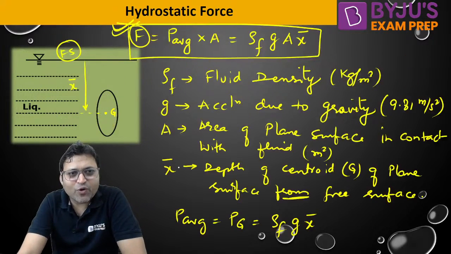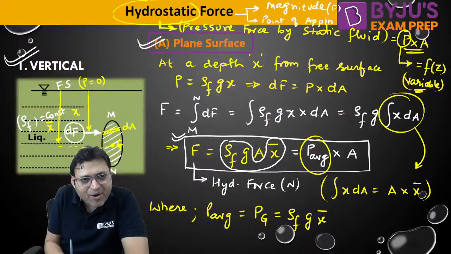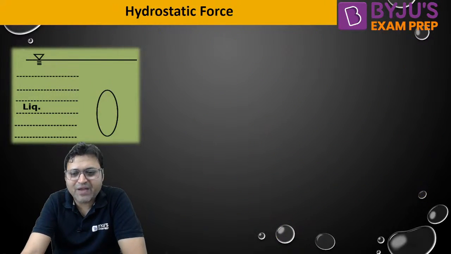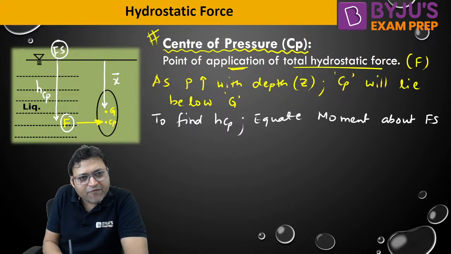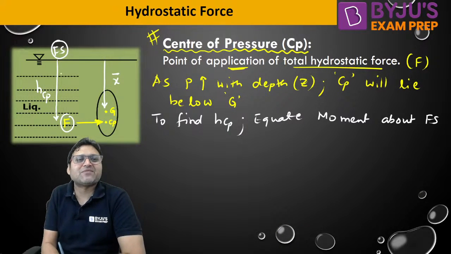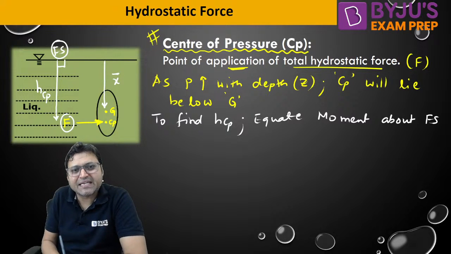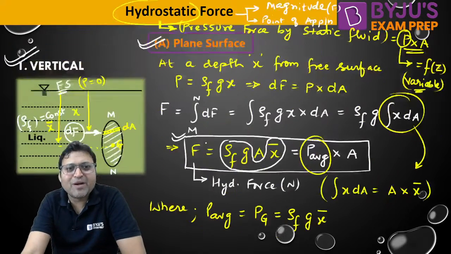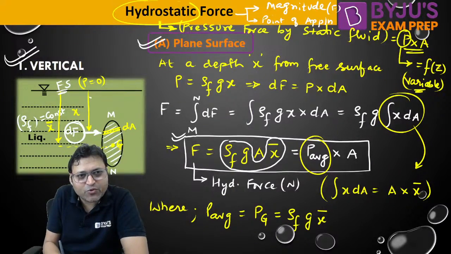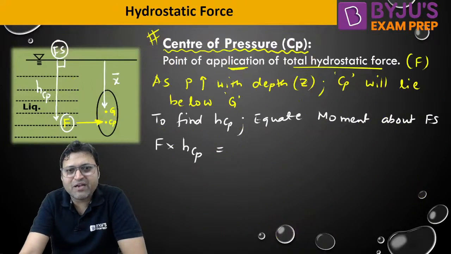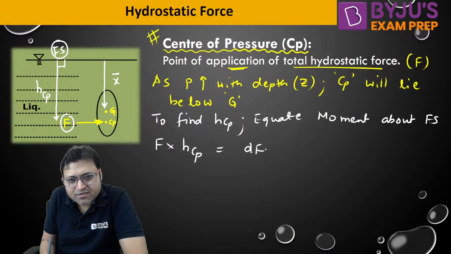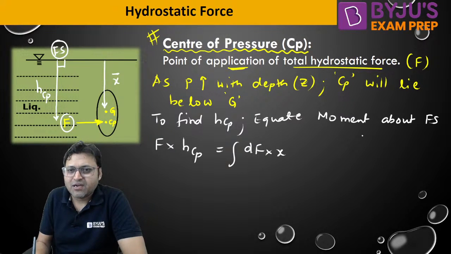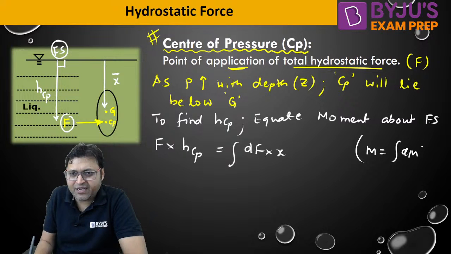If I ask you what is the moment of F about the free surface, what is moment? Moment is force into perpendicular distance. So F into HCP, that is the total moment. And what is the moment of dF about the free surface? dF into x, yes or no? So it will be dF into x, and if you integrate it, then you will get total moment. Total moment is equal to integration of dM.